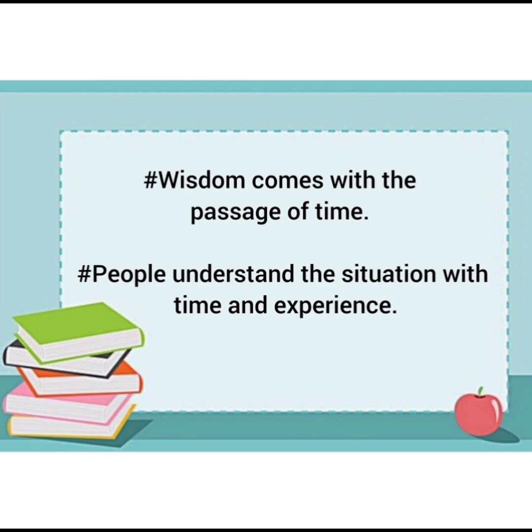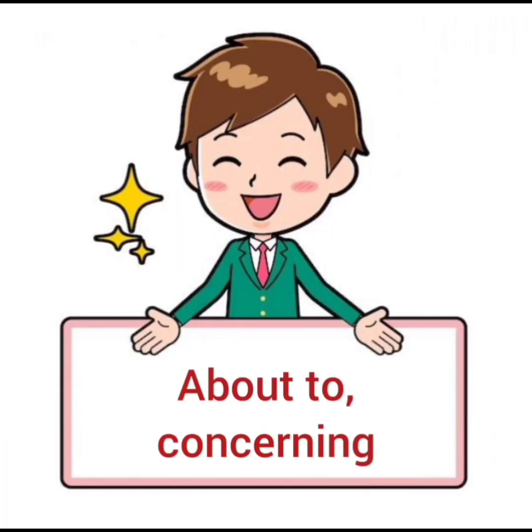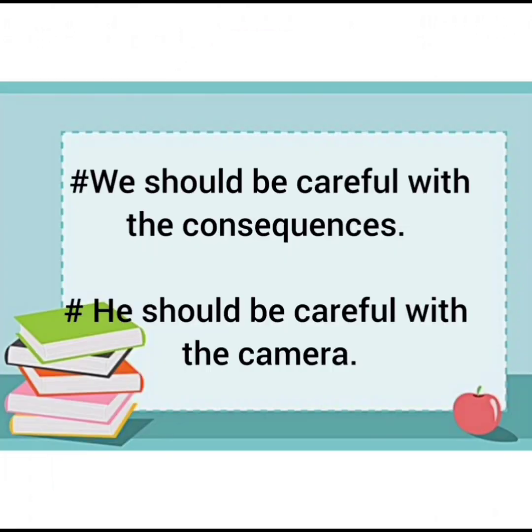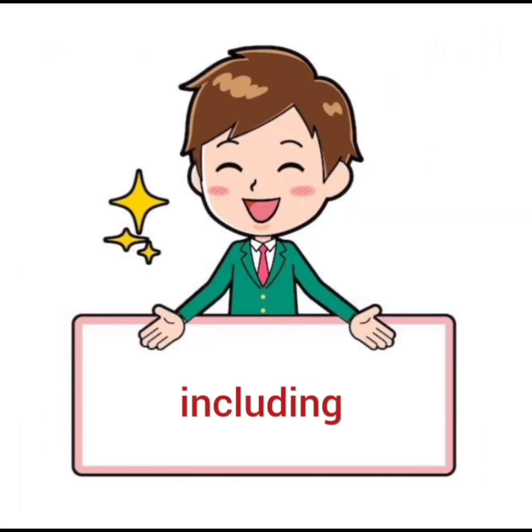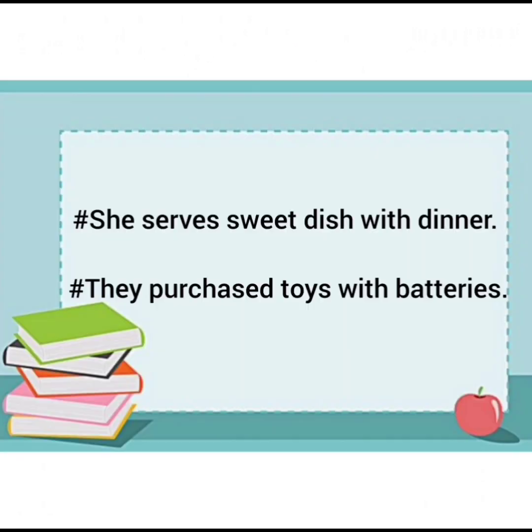Then further we can use this preposition "with" for about to or concerning. For example, we should be careful with the consequences. He should be careful with the camera. For including, we can use preposition "with." She serves Swedish with dinner. They purchase toys with batteries.